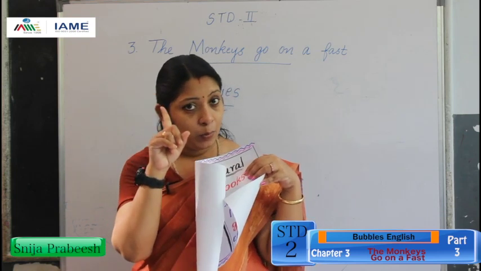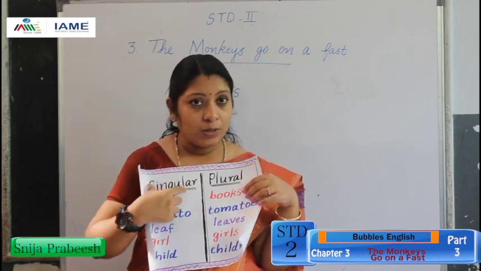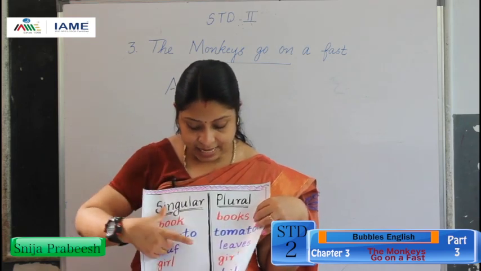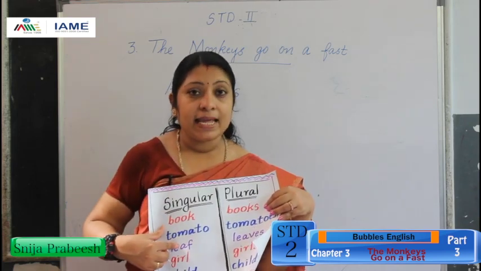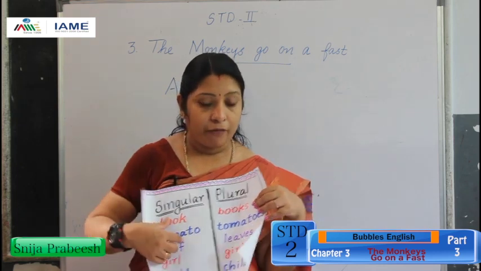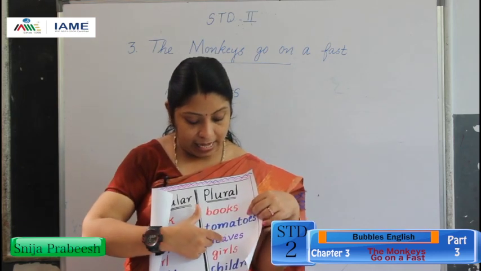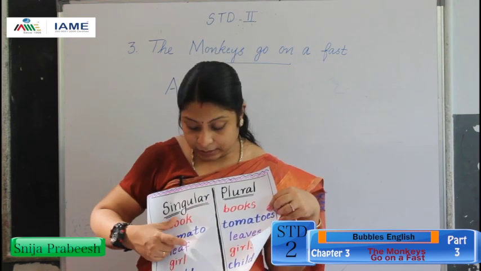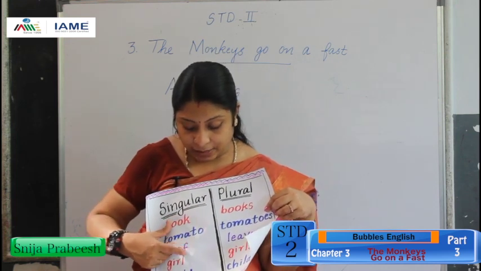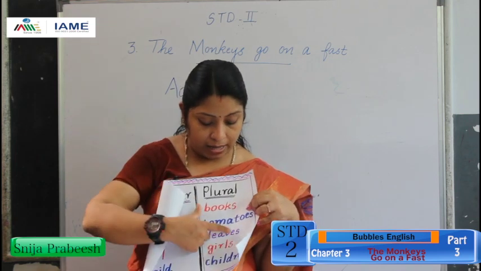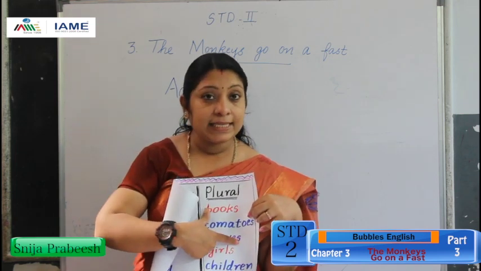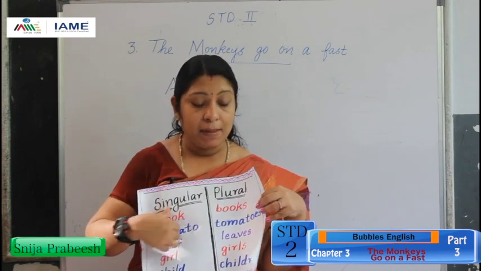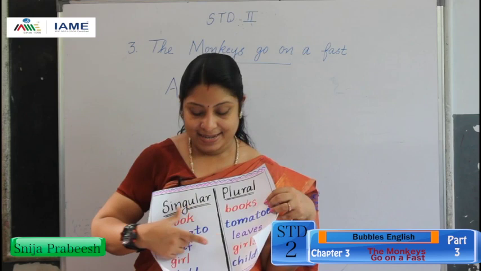Next, leaf. Leaf means only one. Now, how did we change it? Look here. Leaves. Here the spelling is L-E-A-F. Here L-E-A-V-E-S. So instead of this F, here V-E-S. So leaf became leaves.